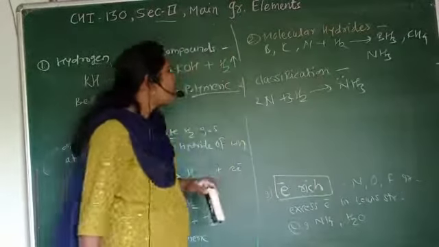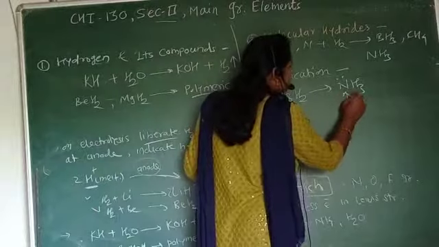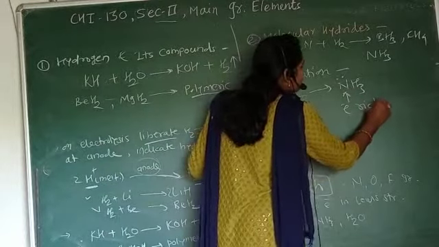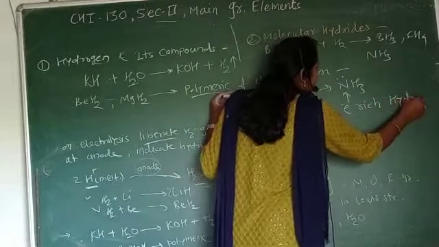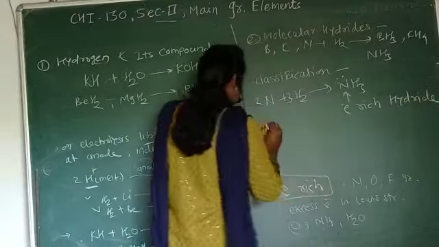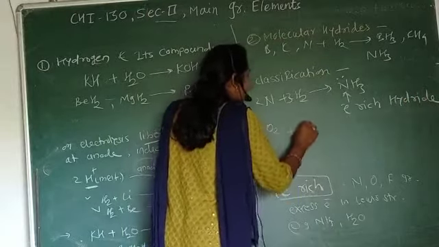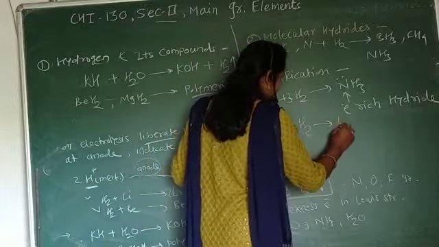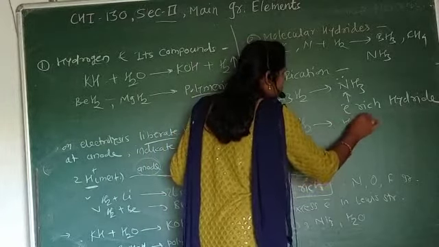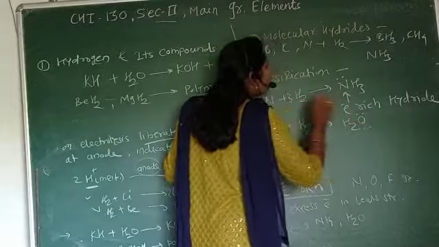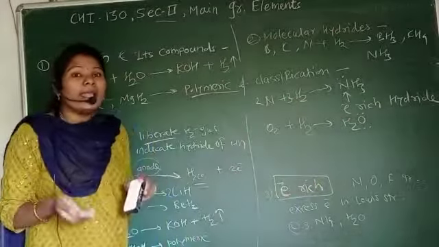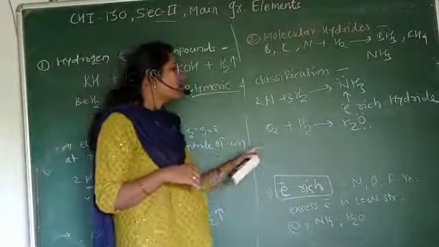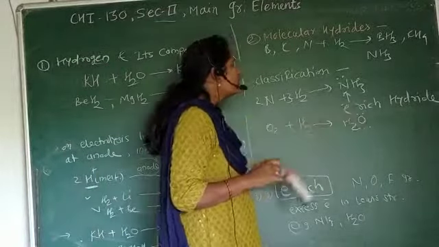That's why these are called electron rich hydrides. Whenever oxygen reacts with hydrogen, there is a formation of H2O, and this oxygen has two lone pairs of electrons, that means it has a higher number of electrons. That's why this is also called an electron rich hydride.